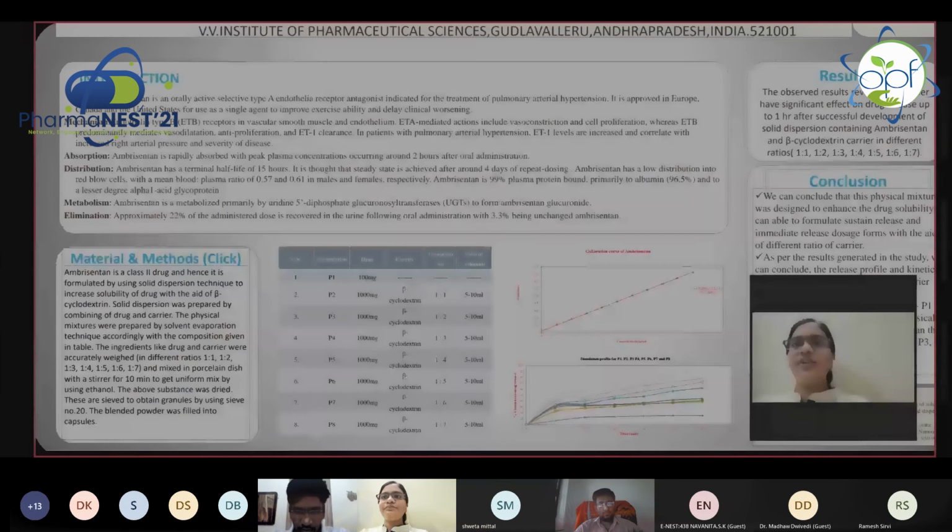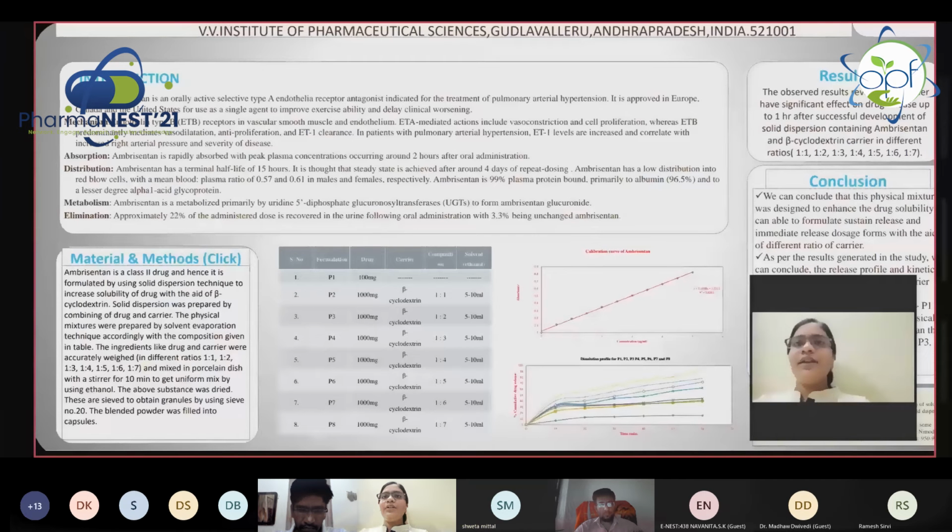But the endothelin B receptor causes vasodilation. Our intended action is vasodilation, so we act only on the endothelin type A receptor. Ambrisentan acts directly on the endothelin type A receptor and inhibits vasoconstriction and causes vasodilation and anti-proliferation. This is the mechanism of ambrisentan.